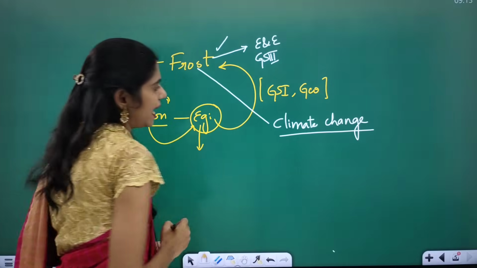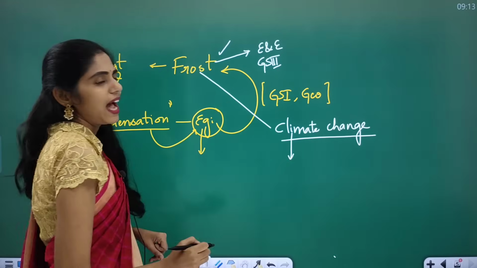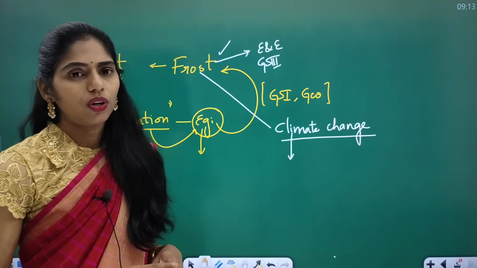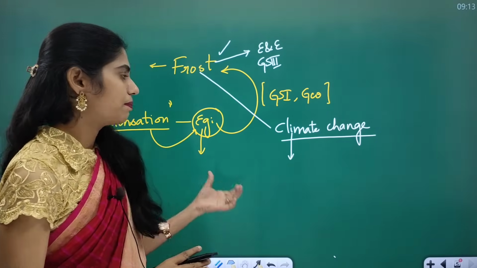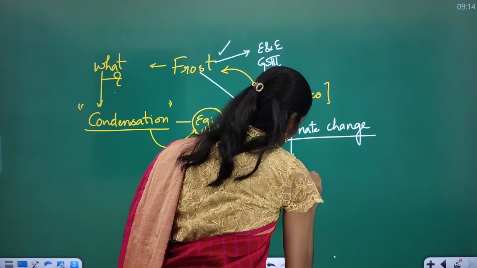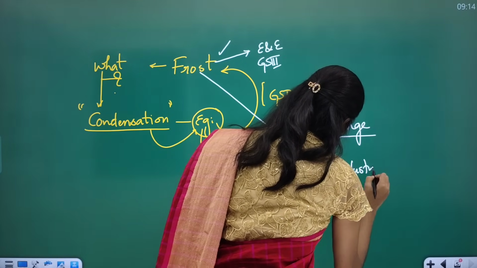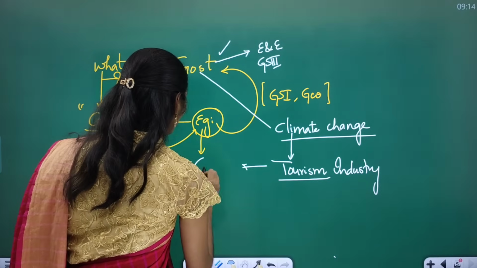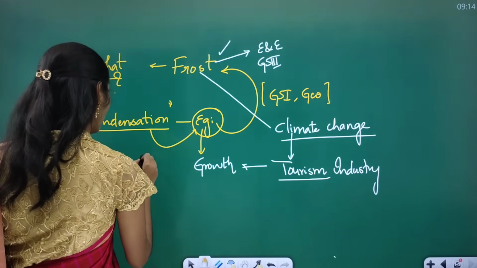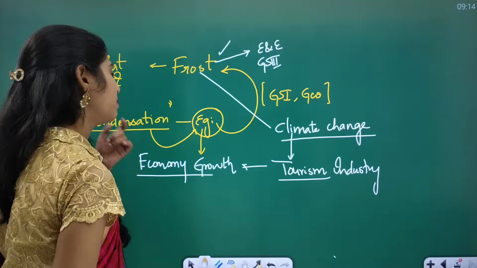So whenever you are writing an answer regarding climate change and its impact, you can add that. In the last 20 years, this year we are not seeing frost in Idukki, this hill station. So this is also one impact of climate change. This climate change is also affecting the tourism industry, and also overall economic growth.